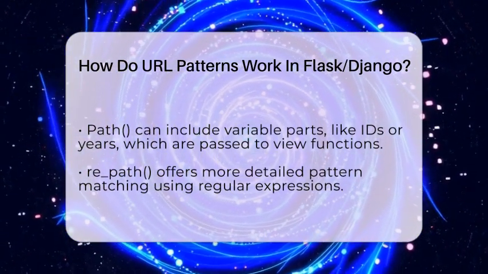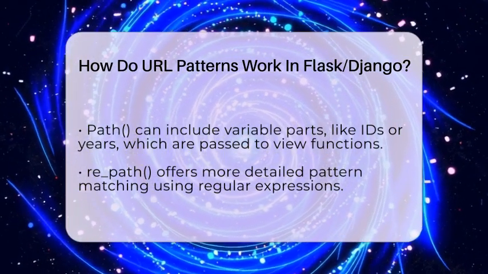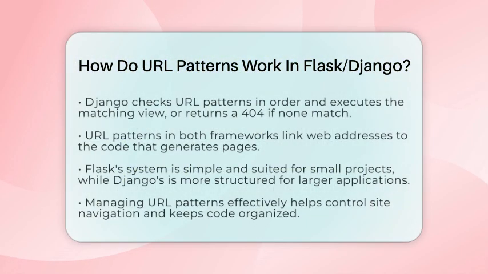When a request comes in, Django checks each pattern in order. If it finds a match, it runs the associated view function and passes any captured variables. If no pattern matches, Django sends back a 404 error, meaning page not found. You can also include URL patterns from other apps, which helps keep your project organized as it grows.